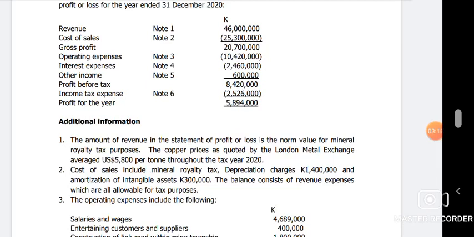So what we're supposed to do is calculate that mineral royalty tax, because the rules in mining are as follows when you're calculating mineral royalty. Mineral royalty, if you can take note, is just a tax that you pay for possession of mining minerals. Basically, you're supposed to pay some tax.